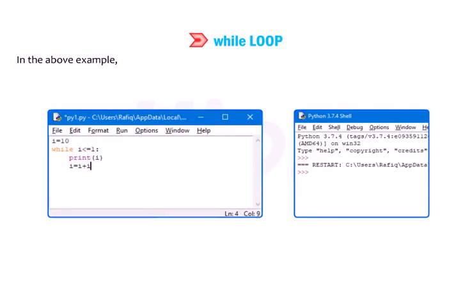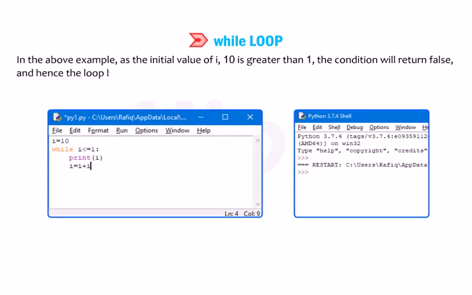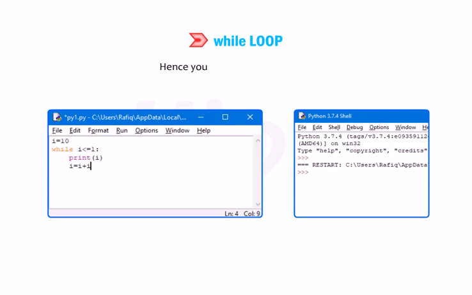In the above example, as the initial value of I, 10, is greater than 1, the condition will return false, and hence the loop body will not be executed even once. Hence, you do not get any output.